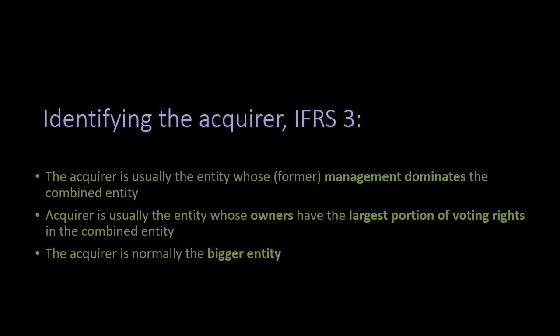The acquirer is usually the bigger entity, the entity whose owners have the largest portion of voting rights in the combined entity, and the entity whose former management dominates the combined entity.